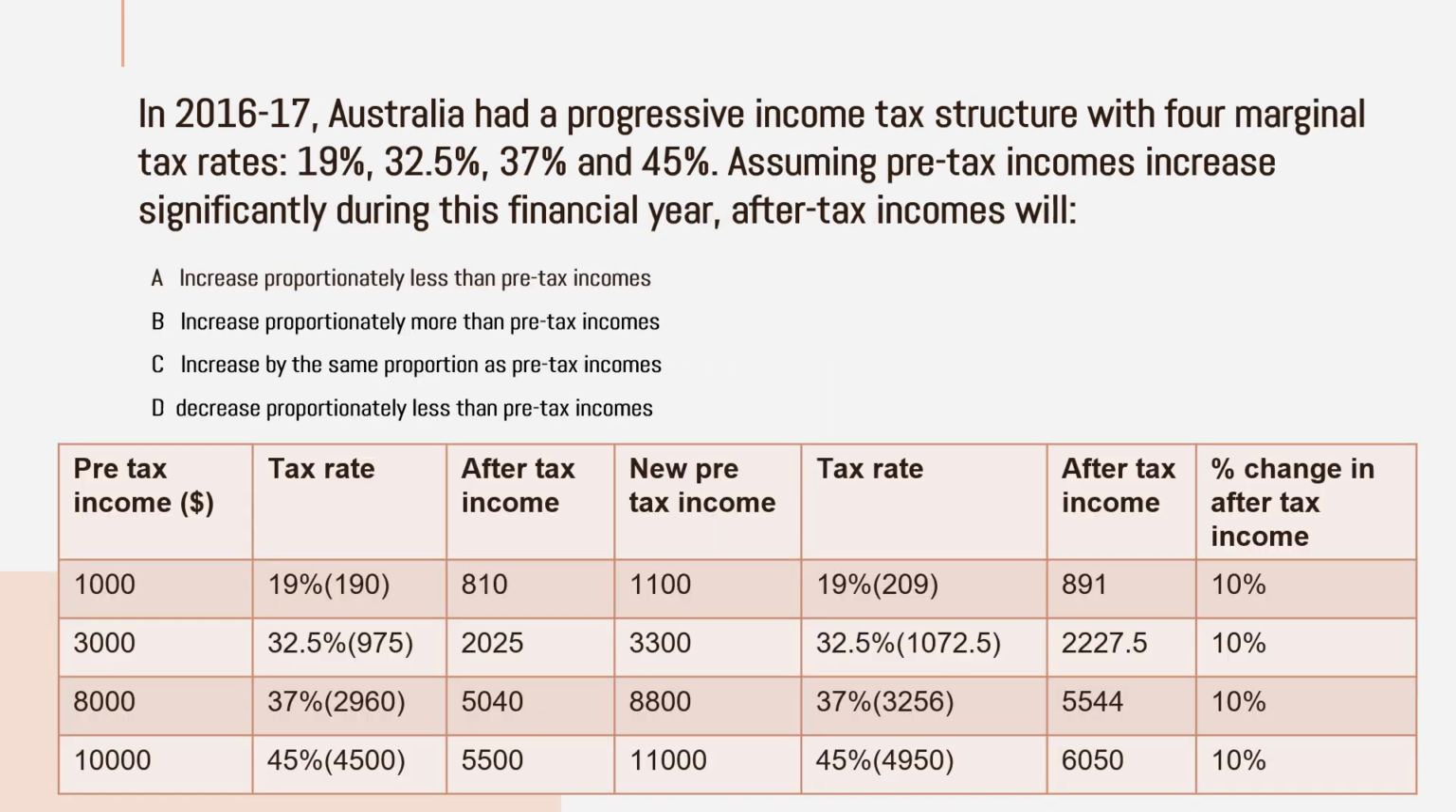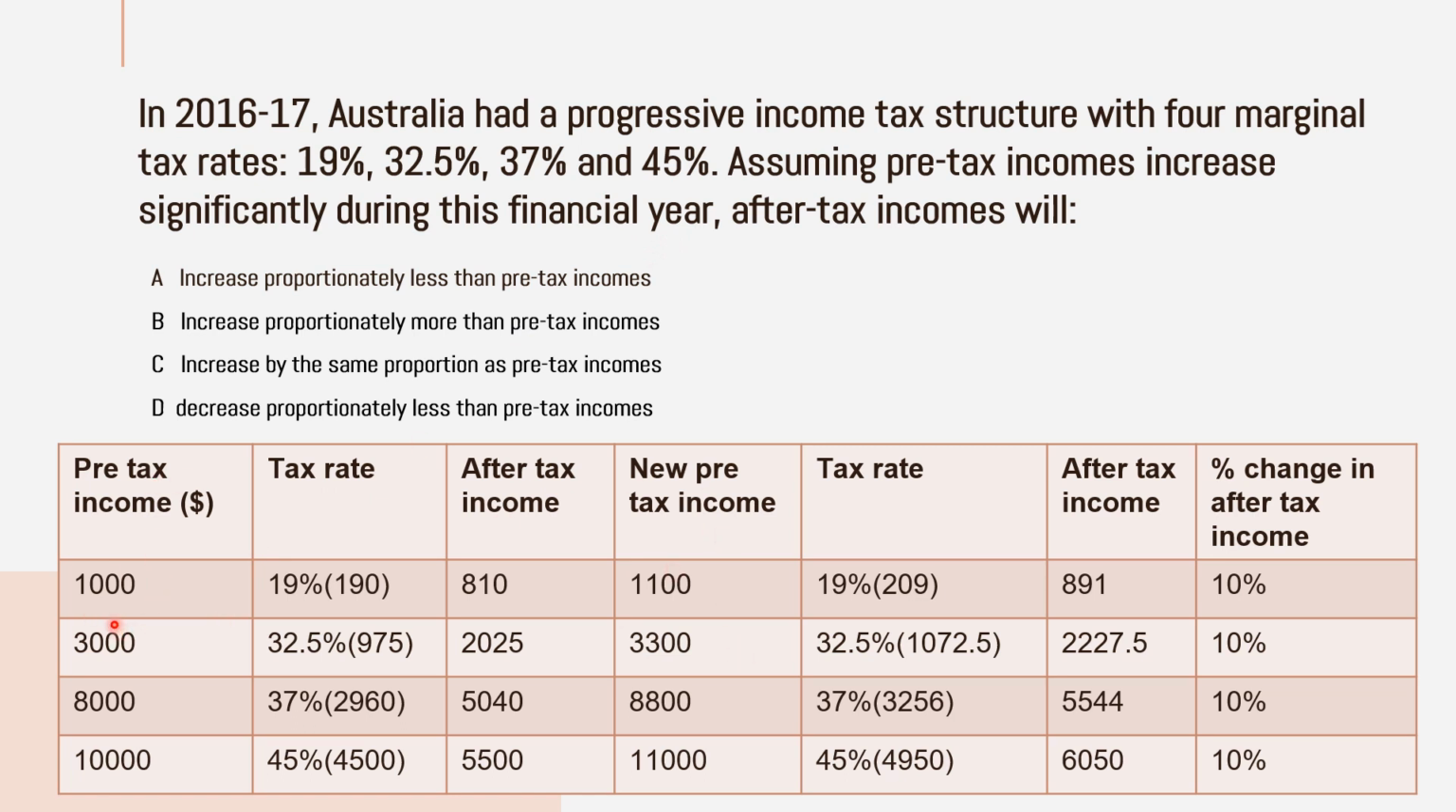In this table you can see that first the pre-tax income is given. In this column I selected four income groups, and the marginal tax rate is given in the question paper, so I used that. Then I calculated the tax, deducted it, and found the after-tax income. The question is about the after-tax income, right? So first we find the after-tax income, then I assumed that income increased significantly during the financial year, so I increased that income by 10%.